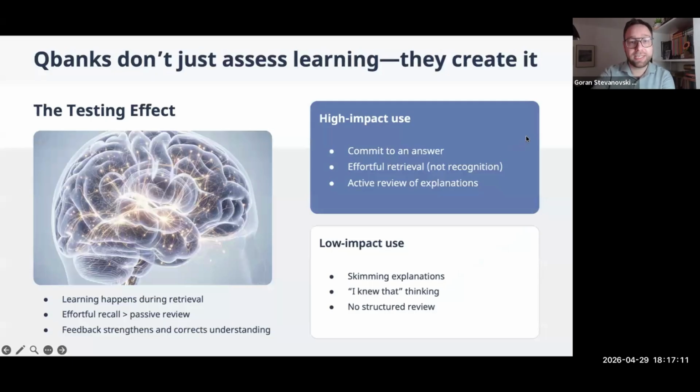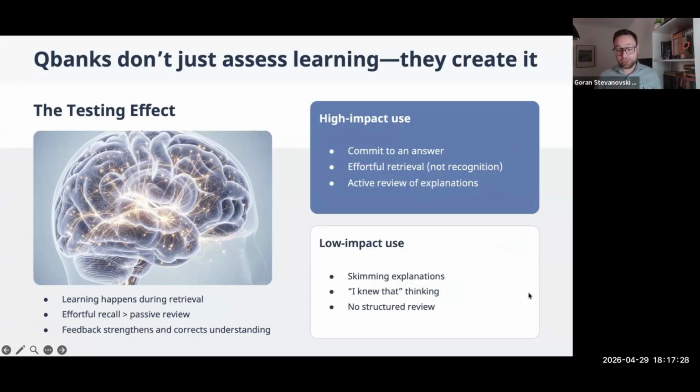Now, Qbanks don't just test or assess learning. The important part is that they also create it. What we can see throughout the medical education science or the learning science is that this testing effect also allows for learning to happen during retrieval.